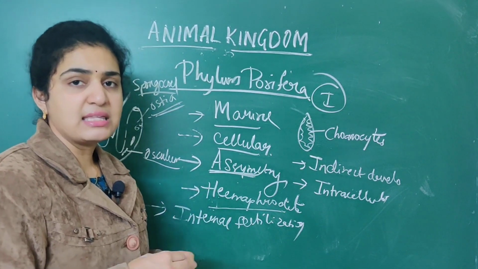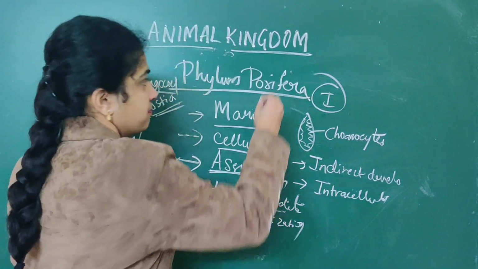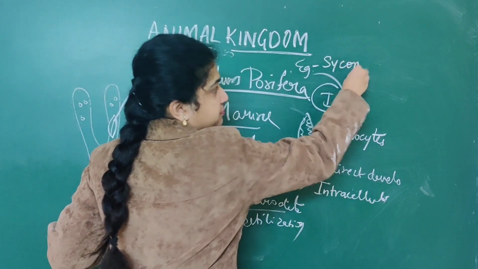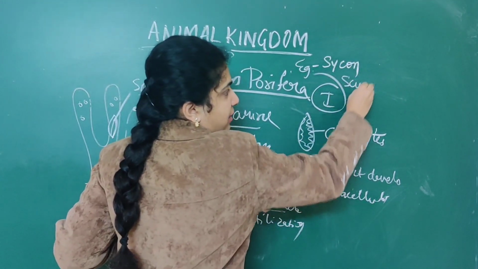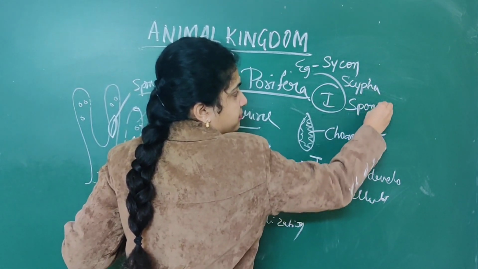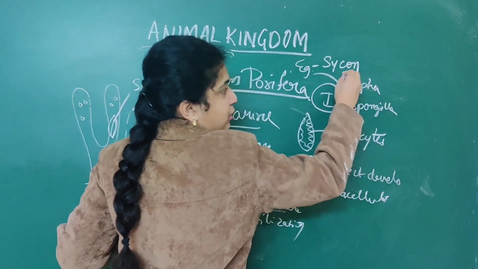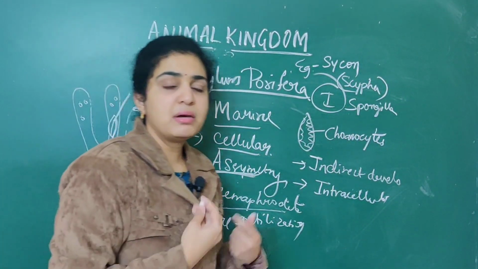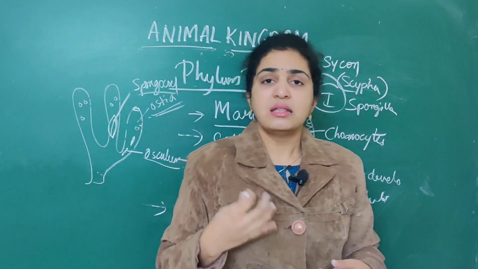The most common examples given are Cycon, Scypha, Spongilla. Cycon is also called Scypha. Here you should remember the scientific names because they will ask.